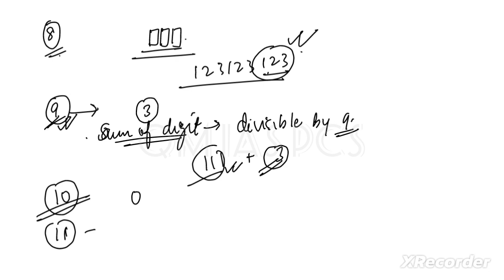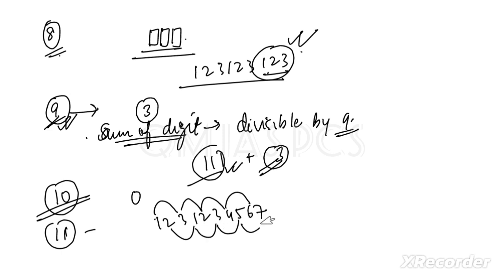Like for 7, where we discussed larger numbers, a similar concept is here. If there is a number like 1 2 3 4 5 6 7, we have to add all the alternate digits, and add the other alternate digits, and subtract them.